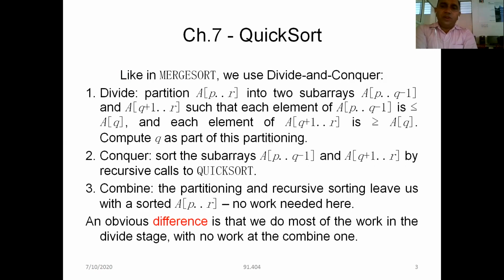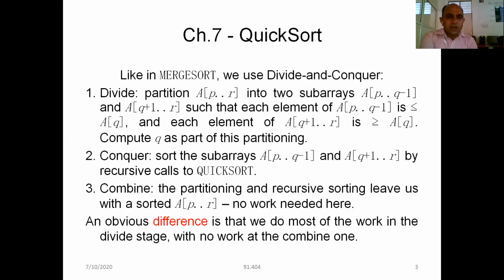In the divide step, we divide our array A[p..r], where p is the first index and r is the last index, into two subarrays A[p..q-1] and A[q+1..r], such that each element of the first subarray, A[p..q-1], is less than A[q], and each element of the second subarray, to the right side of the element, A[q+1..r], is greater than A[q]. Here q is the partition position, or we can say A[q] is the element which lies between the left array and the right array.